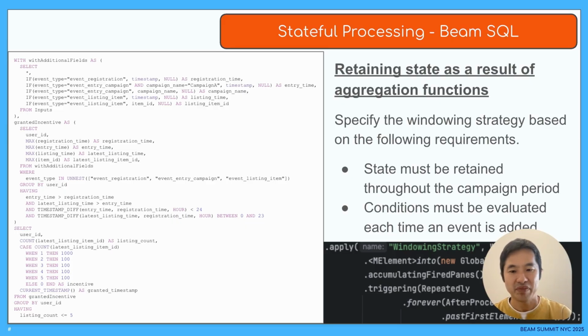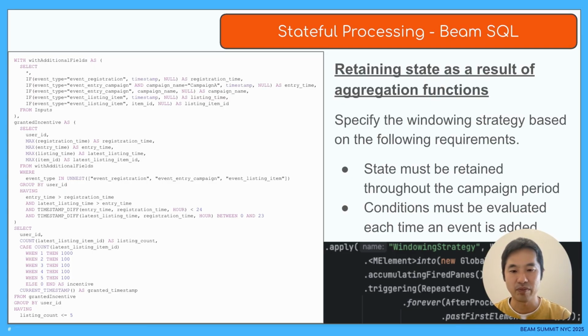To evaluate the incentive grant conditions, the following aggregation results are specified as a filter in the having clause. 1. Register for the campaign after signing up for membership. The campaign entry was made within 24 hours after registering as a member. The latest listing was made after entering the campaign, and the latest listing was made within 24 hours after registering as a member. This query evaluates whether the event is eligible for incentive allocation.